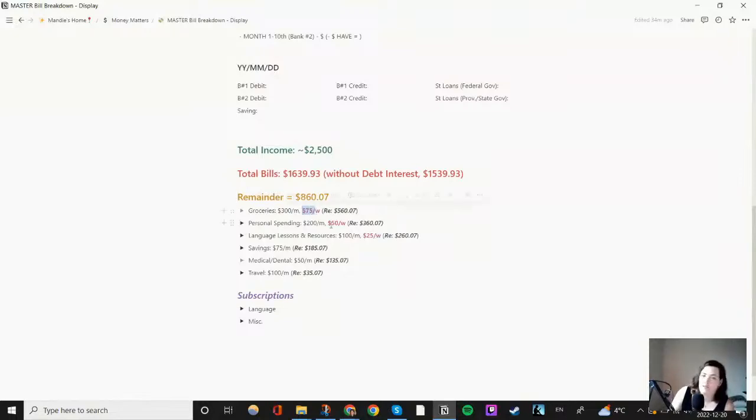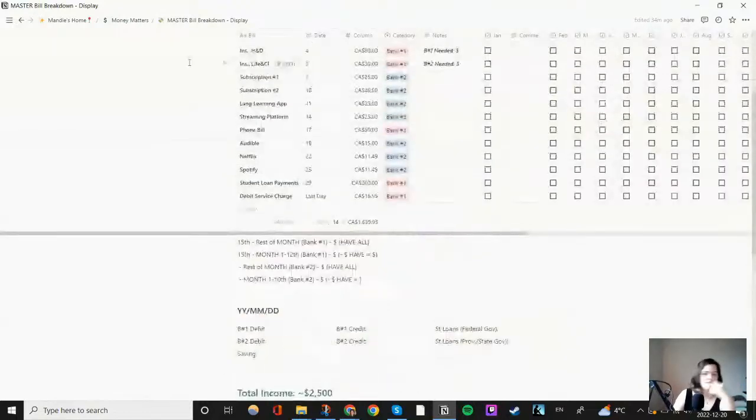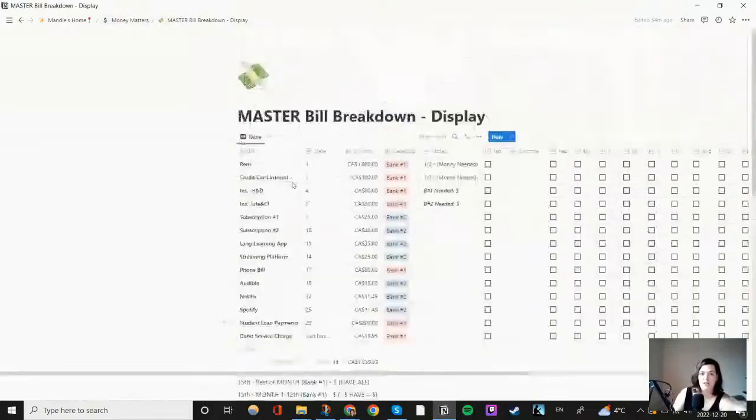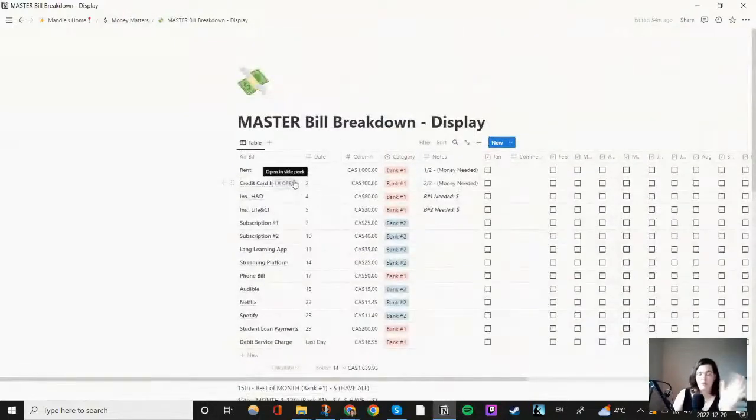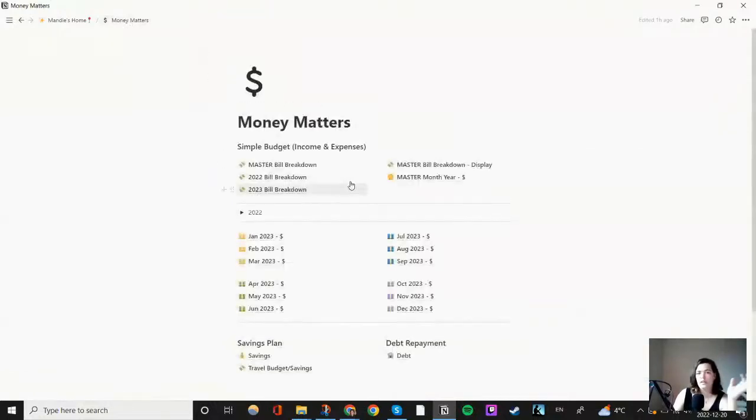So you make it realistic to how much you're going to spend on groceries or personal shopping spending, and then you can take the rest so you can see how your money's being spent. It's a little bit easier to organize it. And then I just have a spot here for random subscriptions. I know, okay, maybe these are biannually or annually amounts. And then if there's any other random notes that you need. So that's this. This is what I found. This page is the most useful page I use in all my Notion.